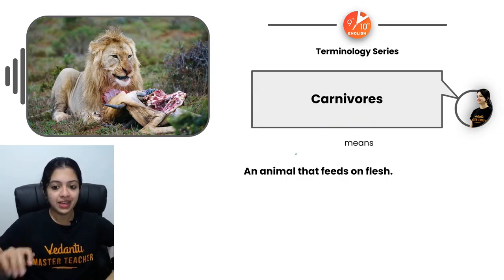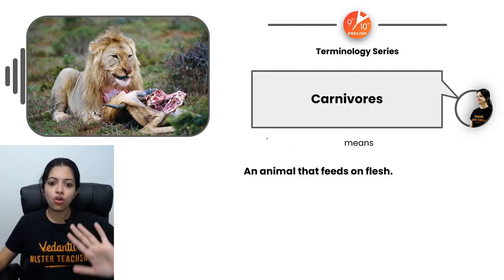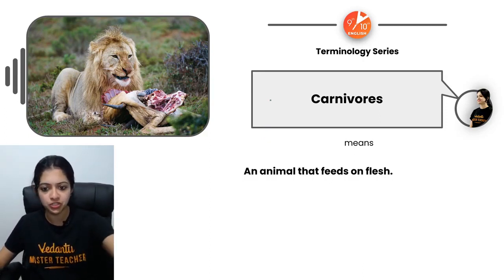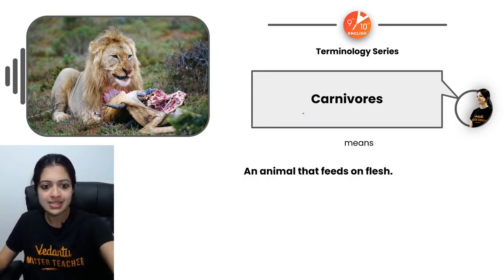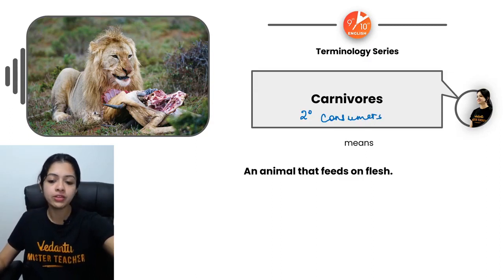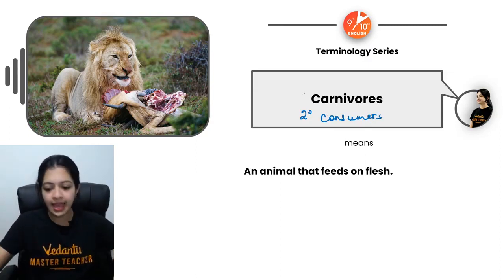Okay, right. Now, carnivores, animals which feed on flesh. So, obviously, like lions and tigers, oh my goodness, look at that lion's expression. Really, really scary to look at that. We can call them secondary consumers because they feed on the primary consumers, or the herbivores, generally meat eating animals.